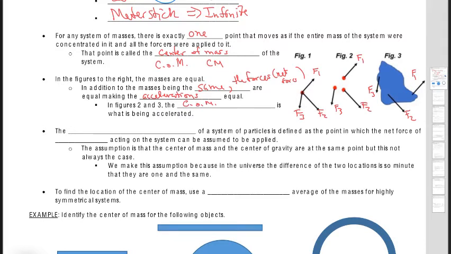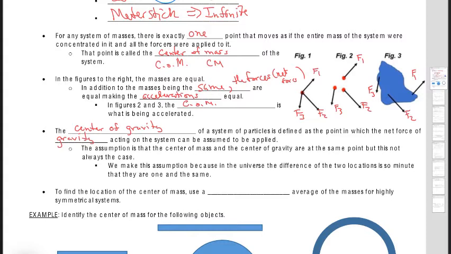How does this really work? The next concept associated with the center of mass is something called the center of gravity. Okay, and so the center of gravity of a system of particles is defined as the point at which the net force of gravity, or we can talk about it being the weight acting on the system, can be assumed to be applied.